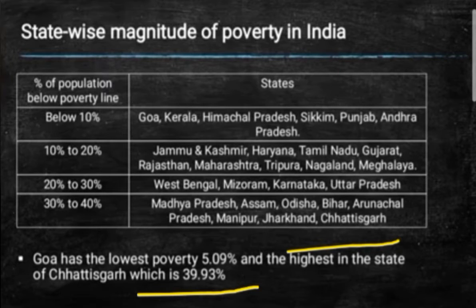So the state-wise magnitude of poverty in India is below 10 percent, 10 to 20, 20 to 30, and 30 to 40. Accordingly you need to prepare and learn which states come below 10 percent, 10 to 20, 20 to 30 and 30 to 40. So this is what absolute poverty is, which we have seen right now. Now we'll go on to the concept of relative poverty.